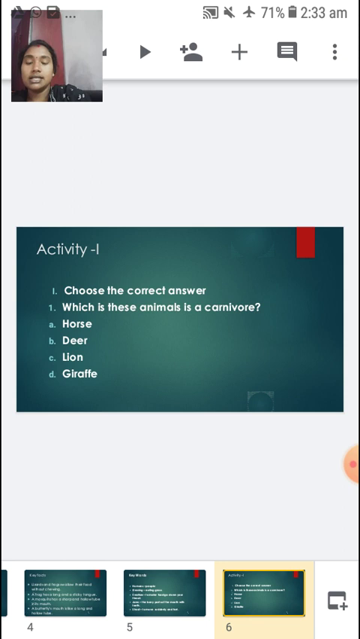Why is a lion called a carnivore? A lion is a carnivore because it eats the flesh of other animals. Children, did you understand this? Let's proceed to the next question.